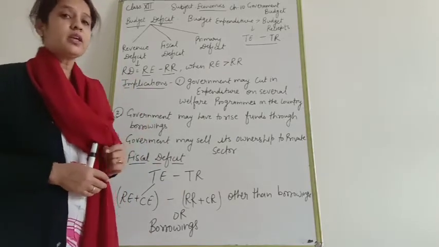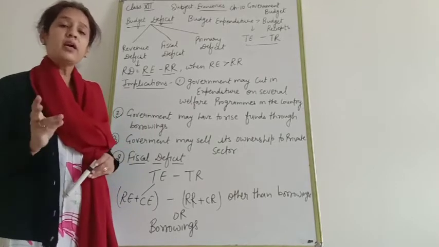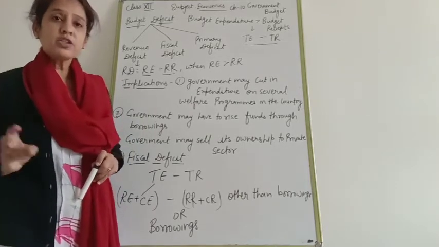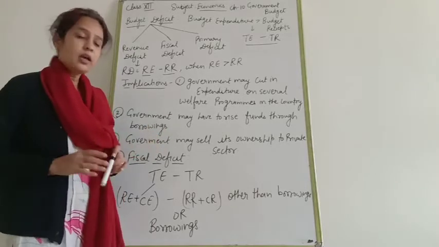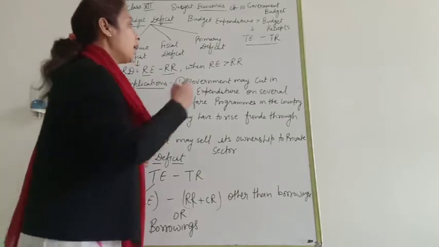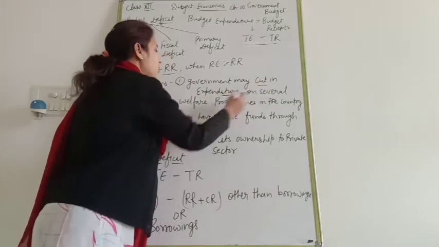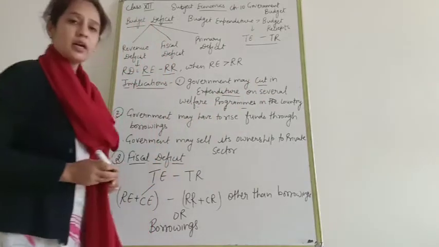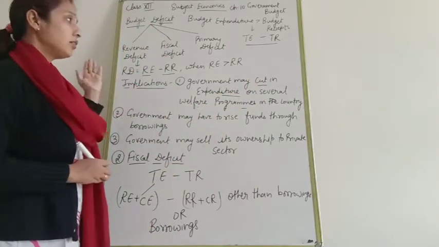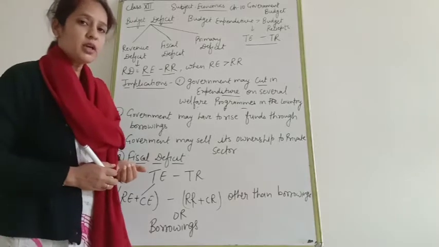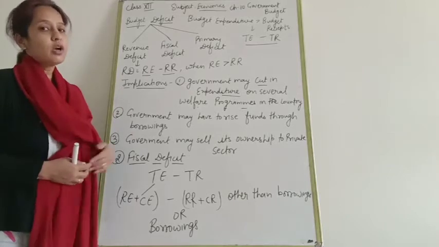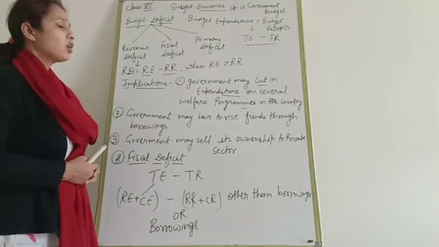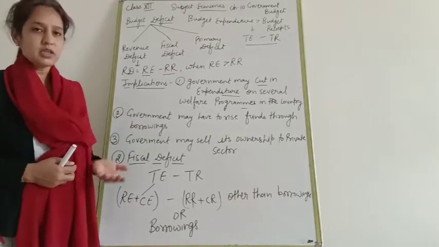The first implication, government may cut its expenditure on several welfare programs. Clear? Government may cut expenditure on several welfare programs in the country. Definitely, if there is a revenue deficit, government has to cut off several expenditures on welfare programs or subsidies.